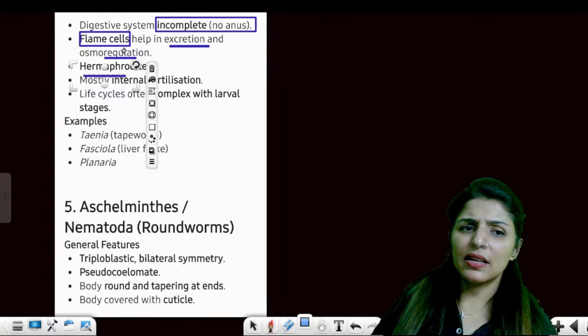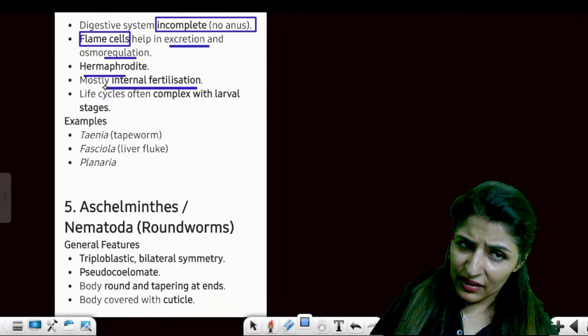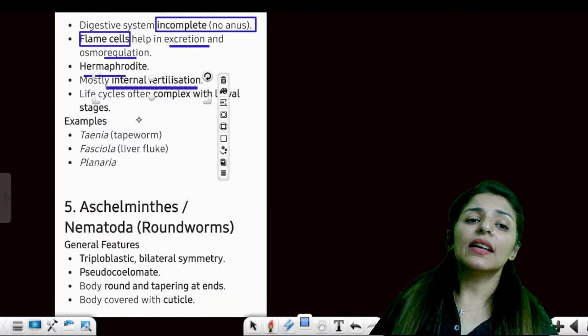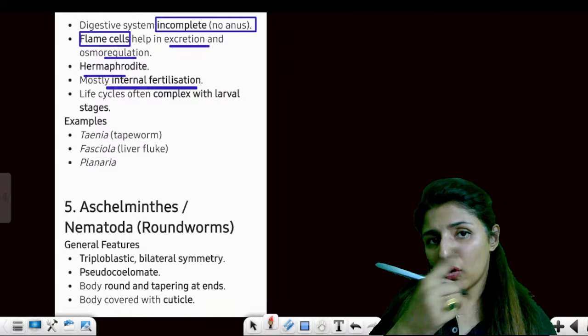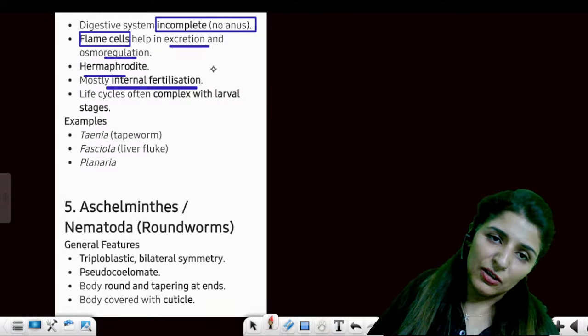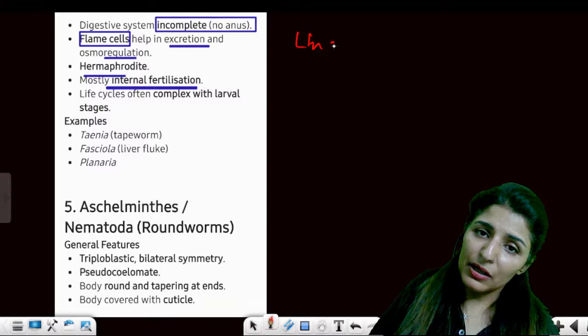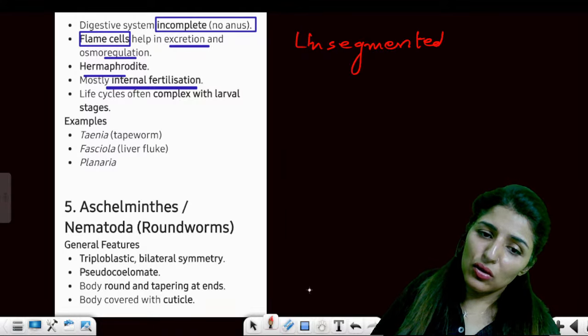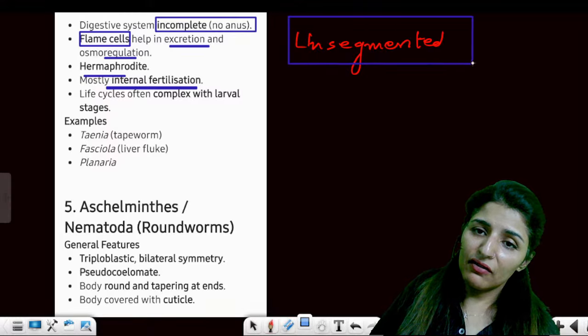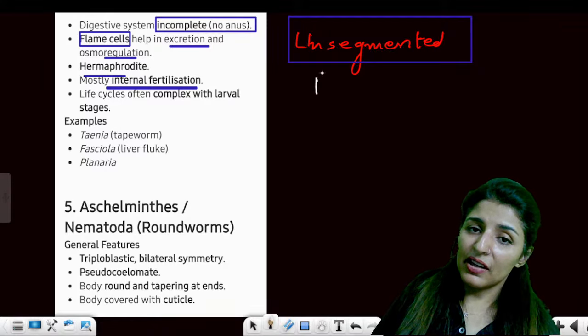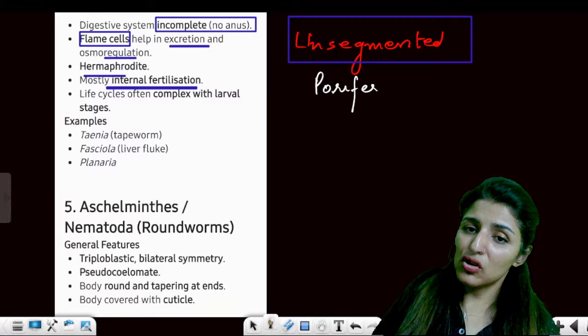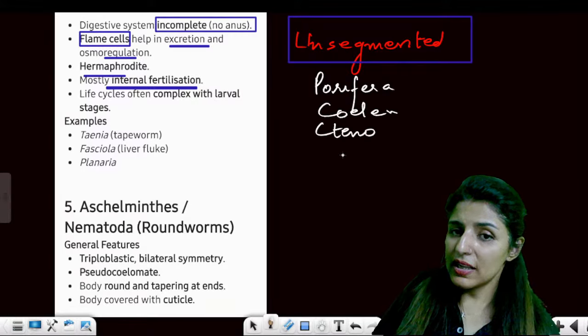Hermaphrodite, so it is bisexual, mostly internal fertilization. And then remember, till now the bodies of all these phyla have been unsegmented. Unsegmented bodies will be found in which phyla? We have Porifera, Coelenterata, Ctenophora, all unsegmented.